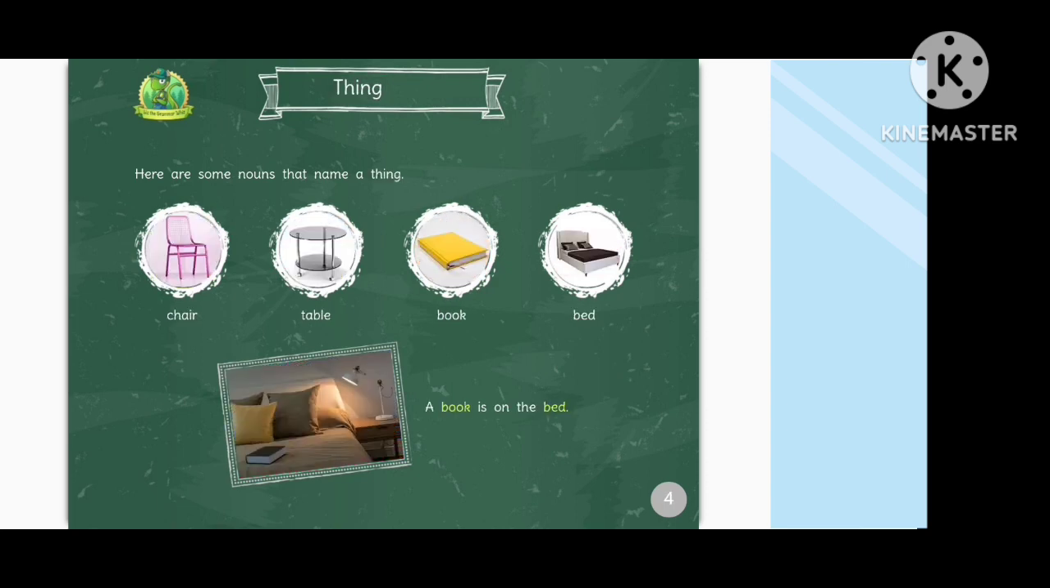Thing. Here are some nouns that name a thing. Chair, table, book, bed. A book is on the bed.